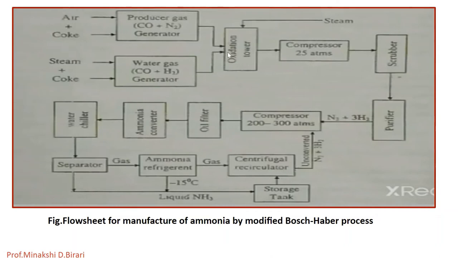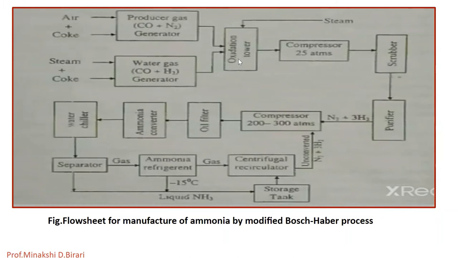After that, the reaction occurs in the oxidation tower. So water gas and producer gas are mixed together such that, after the removal of carbon monoxide, the proportion of N2 and H2 left is 1:3 by volume. So 1 volume of nitrogen and 3 volume of hydrogen react in this oxidation tower.